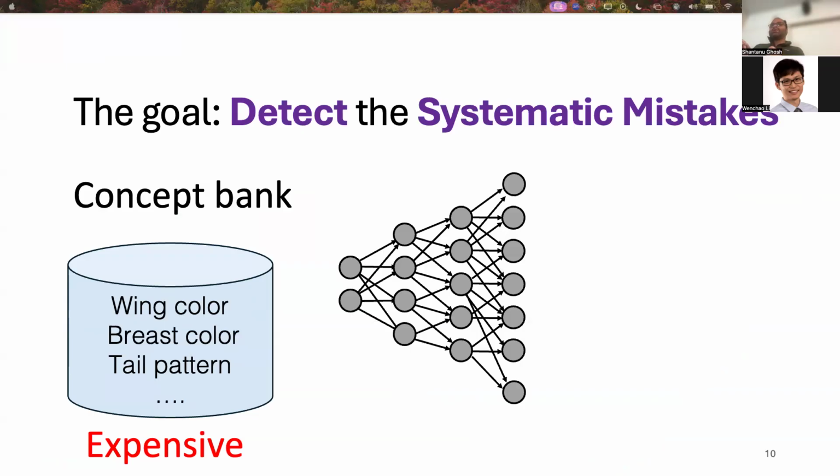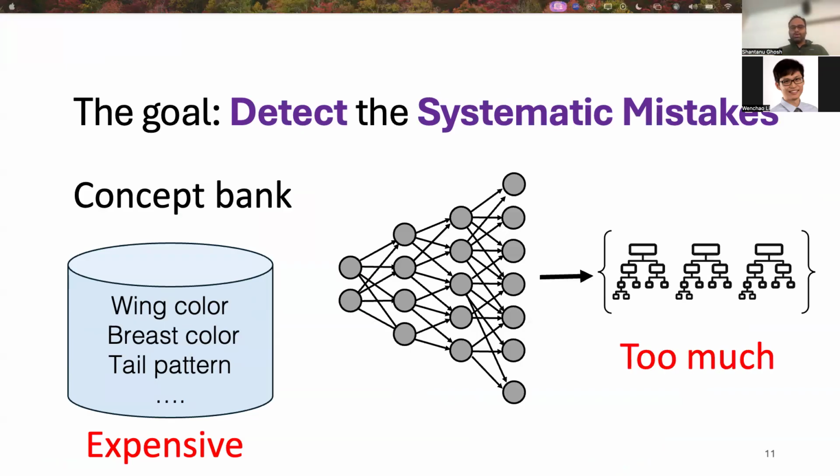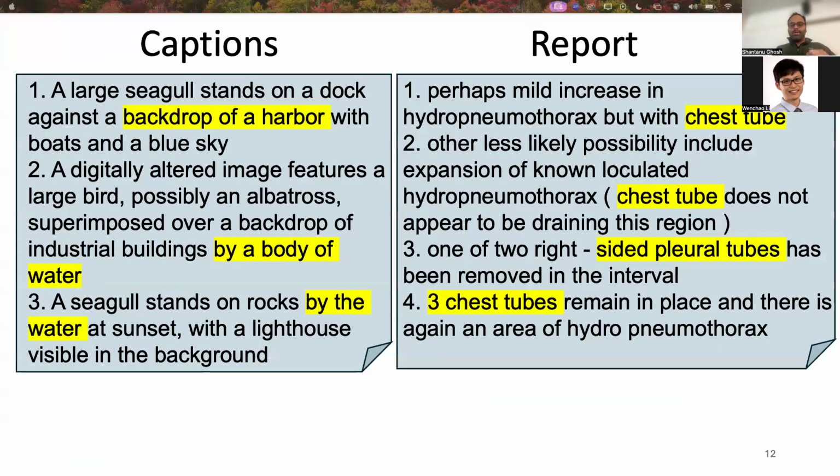However, the concept bank is expensive to get. Also, if the goal is to explain the errors, then explaining the whole black box is too much. So we relax the assumption of having a predefined concept bank and use free-form text in the form of captions or radiology reports to debug the model. We can see that the captions or the reports encode a lot of signals for visual errors. For example, on the right, we can see that the radiology report consistently mentions chest tube for pneumothorax patients.